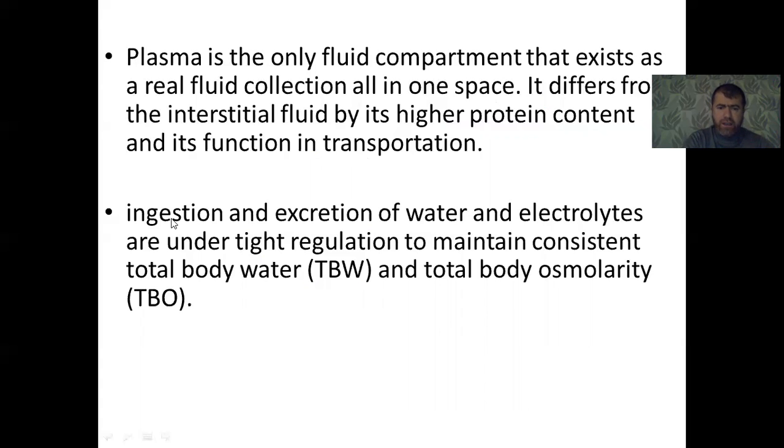Ingestion and excretion. Ingestion means input of water to the body, and excretion means elimination of water from our body. Water and electrolytes are under tight regulation to maintain constant total body water and total body osmolarity in our body. It is very necessary to maintain the water content of the body by different mechanisms, by ingestion or by excretion.